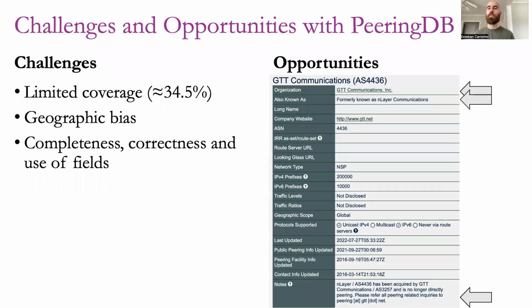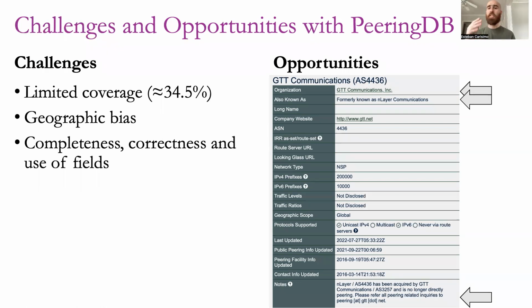Now we are going to focus on the notes, which is typically used to communicate more information, and that extra information could also be about siblings. We see that this AS was acquired by GTT, and it's sharing the information, the autonomous system number, of both the parent company and this AS as well.